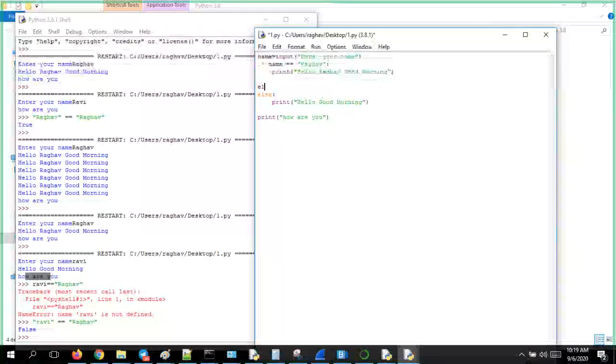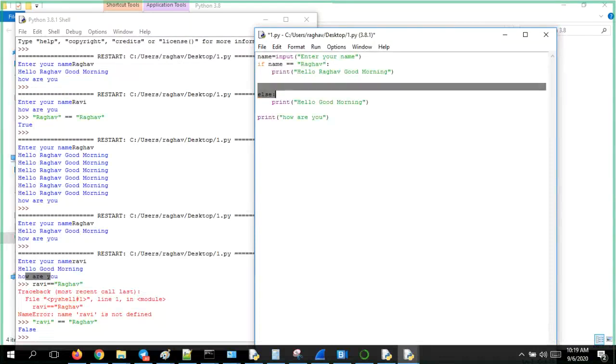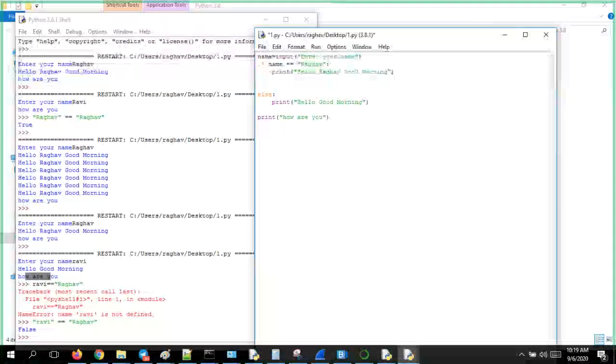Elif, which means else if. In a program you can have only one if condition, but I have multiple conditions to check: condition 1, condition 2, condition 3. If none of them get satisfied, then I'll go for else, because no condition is there. If everything is false, you print this.